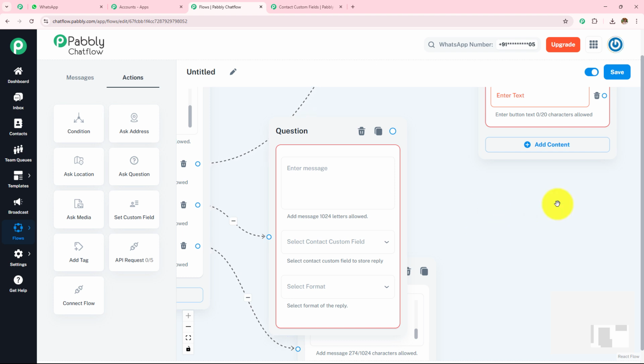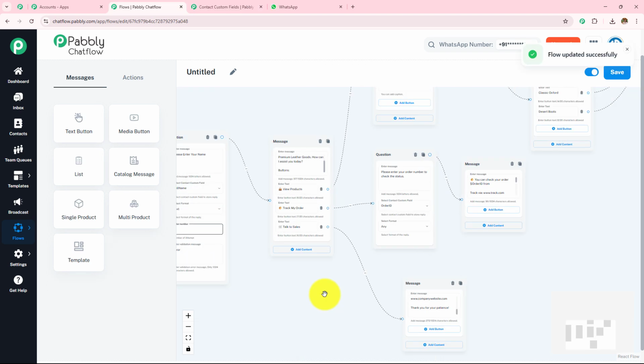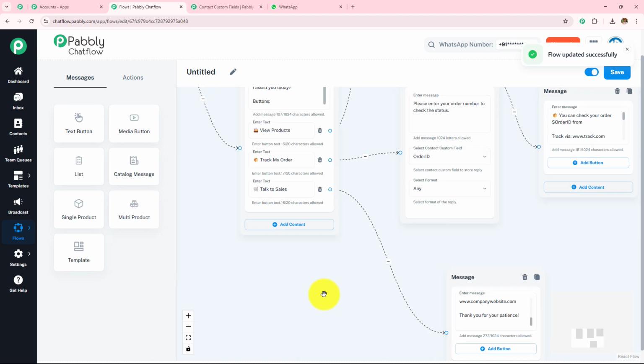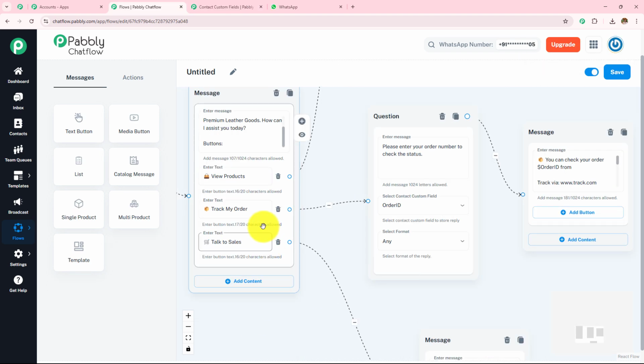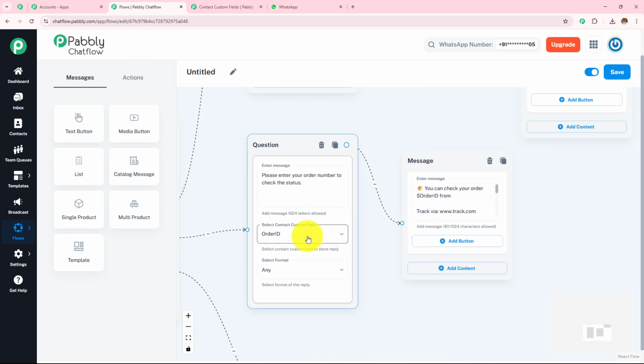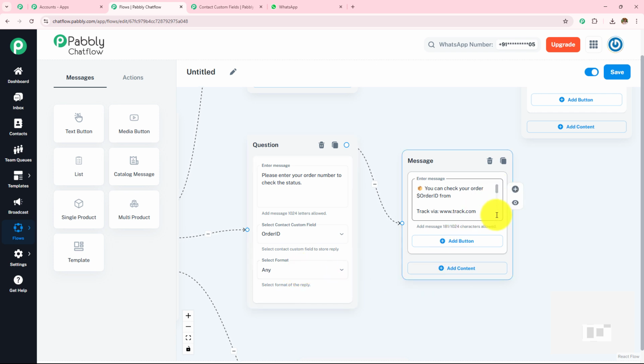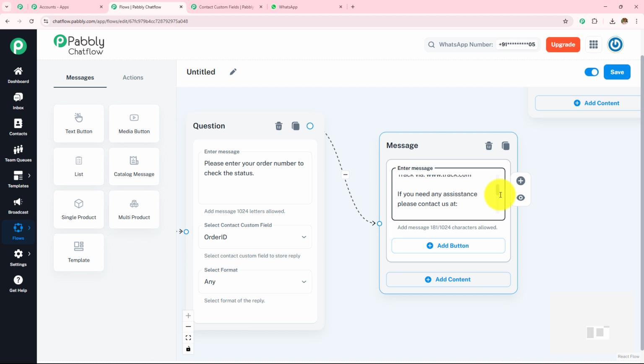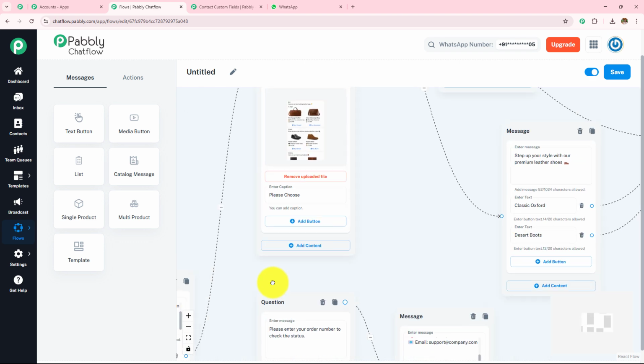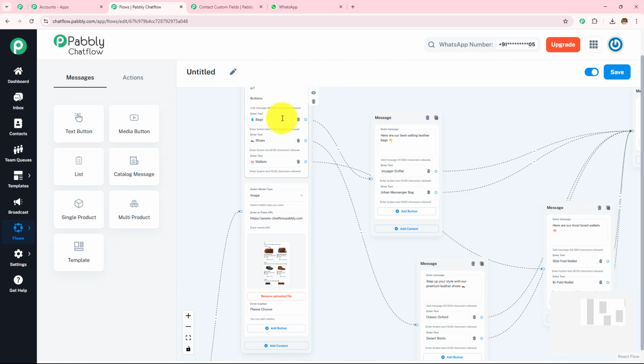So let me quickly finish this chatbot by creating all the buttons and messages. So here you can see that I have created these buttons and messages. I have created the message for track my order. I asked them the question, then I set the custom field and selected the format as any. Then I provided this message: you can track your order or check your order, and then provided the contact information. And after that I uploaded and provided the buttons.